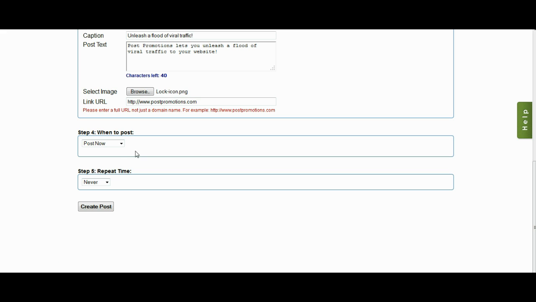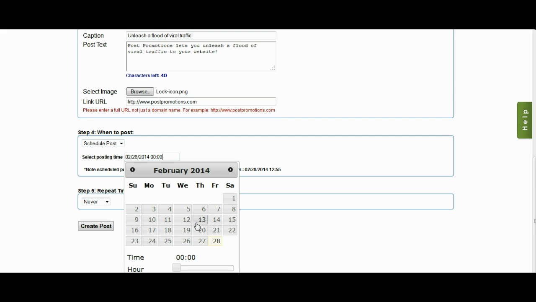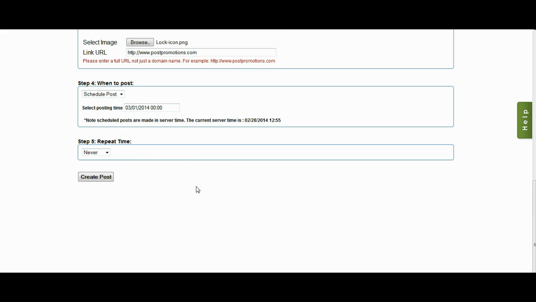It's going to ask me when I want to post. So I can post now, or I can schedule the post for later and pick it simply from the easy date picker here. I'm actually going to schedule this one for later. I will set it to post on the 1st of March. And I can also decide if I want it to repeat. And I'll show you here. We select from this drop down, and we can have it repeat every 7, 14, 21, or 30 days. No more often than 7, because we don't want to spam the group or the fan page.